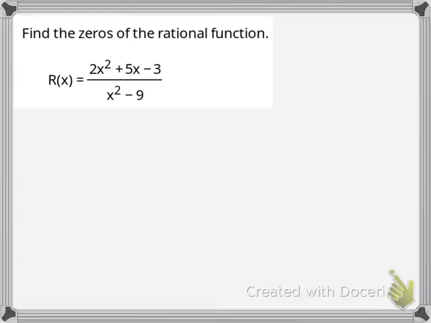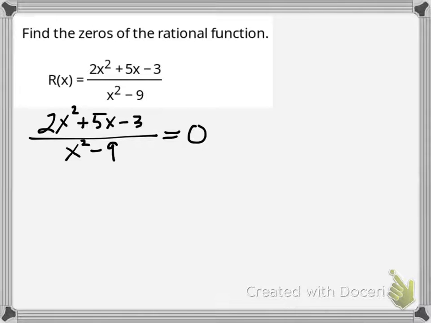When you're asked to find the zeros of a rational function, or any function for that matter, what you're being asked to do is find out when that function equals 0. So what are the values that you need to substitute in for x so that the function, whether it's a rational function, a polynomial, whatever it is, equals 0? What do those x values have to be?